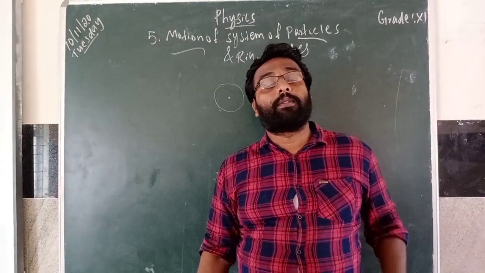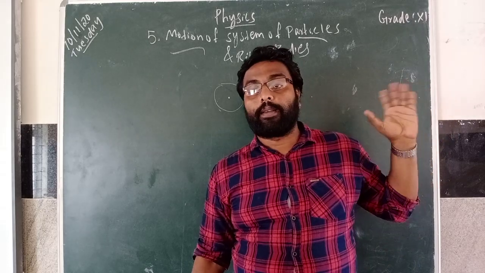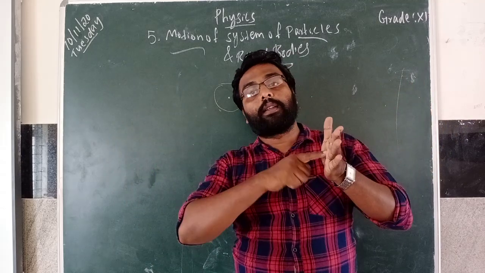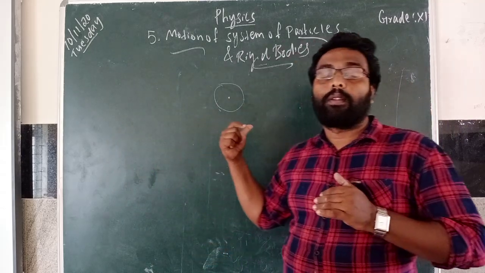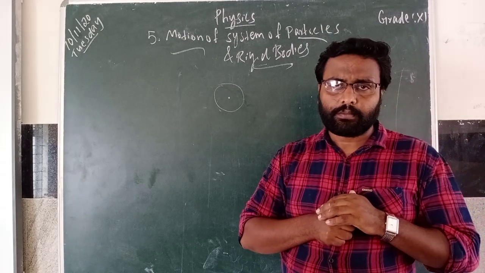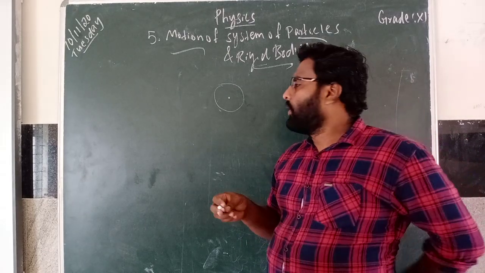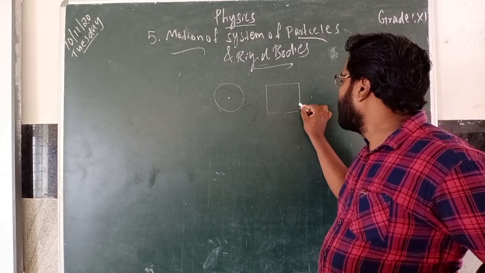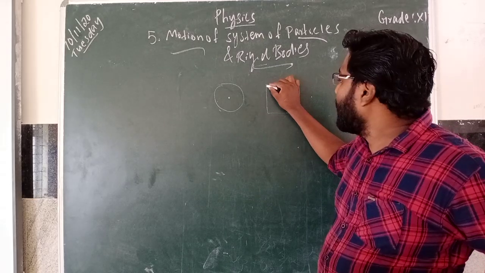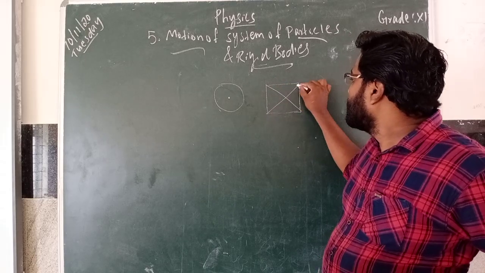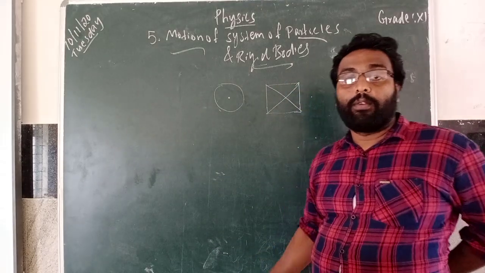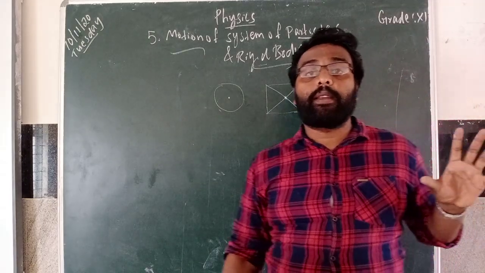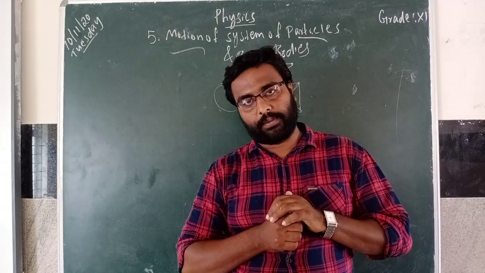You can see the wheel of a car or any vehicle, the axle comes at the center of that wheel. Like that, if you take a rectangle or square, you can find the center of mass by drawing diagonals. Where these diagonals meet, that is the center of mass.